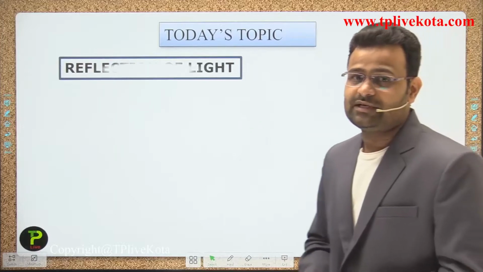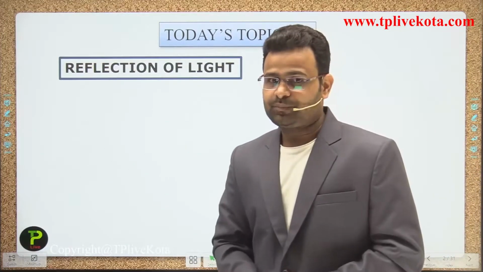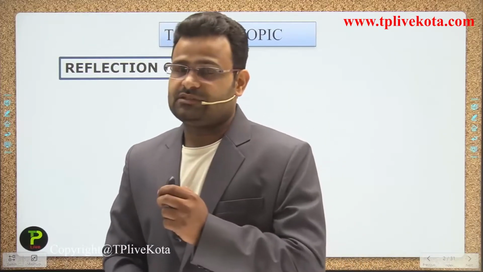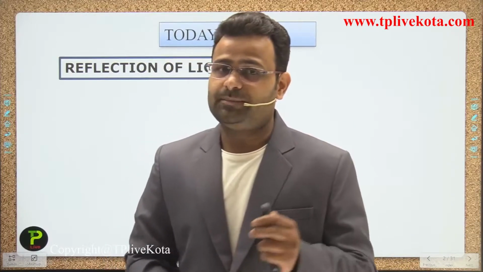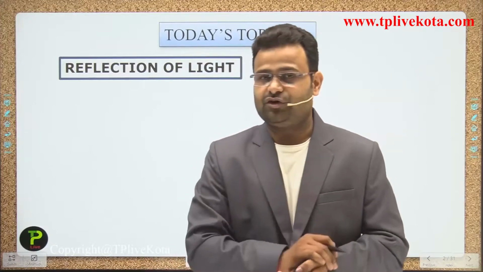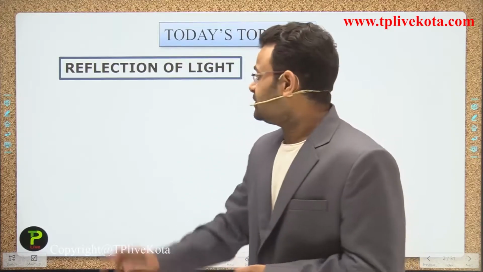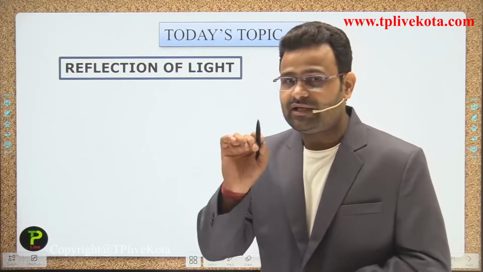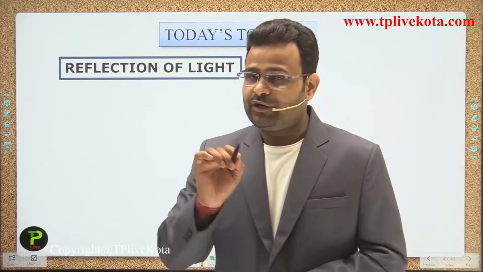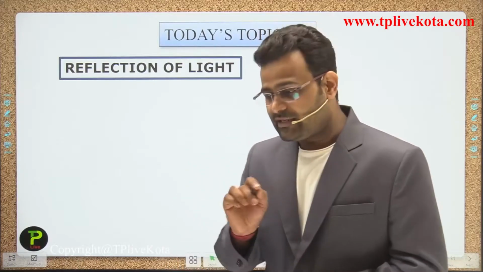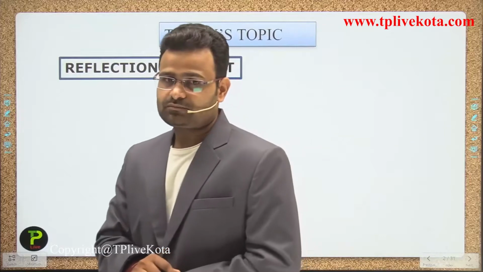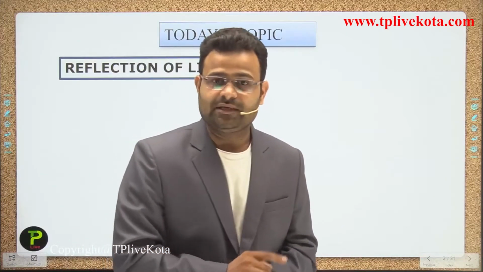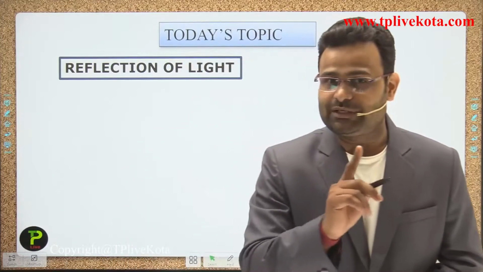The first topic is reflection of light. When we discuss the interface, we are discussing the behavior of light at the interface of two media. The word used for that is reflection. When light is incident on an interface of two media, light is divided into three parts. One part is reflection, the second part is refraction, and the third part is absorption.